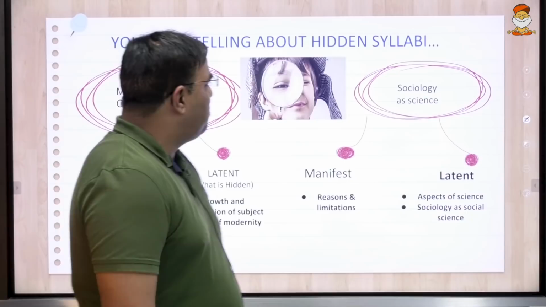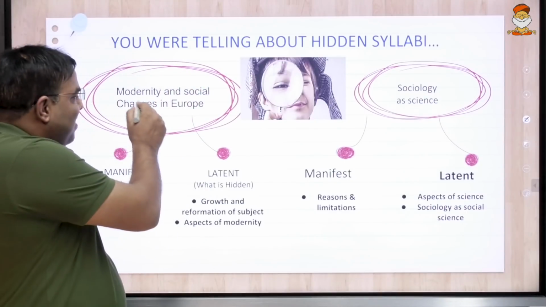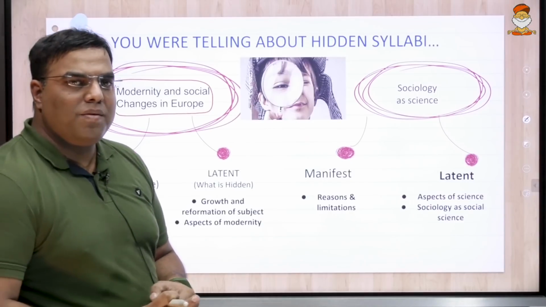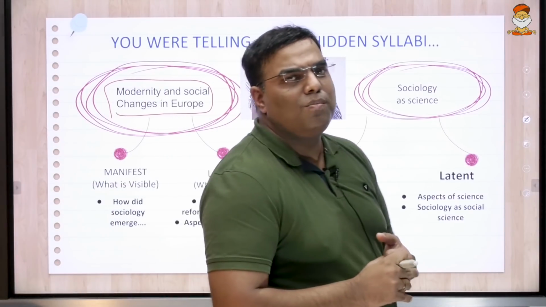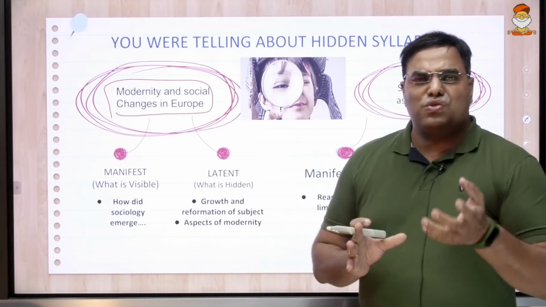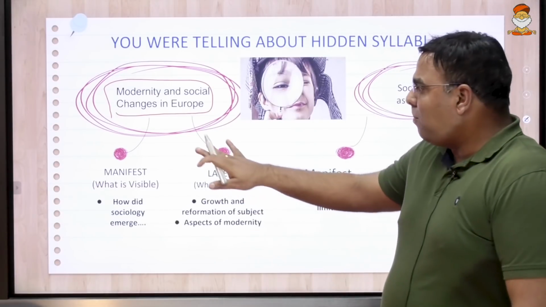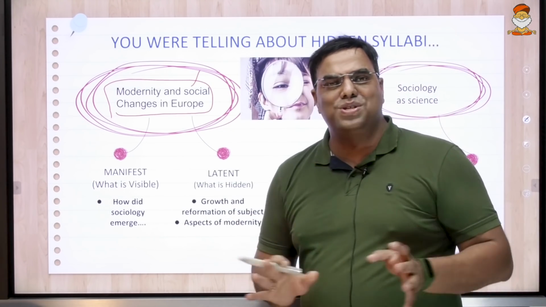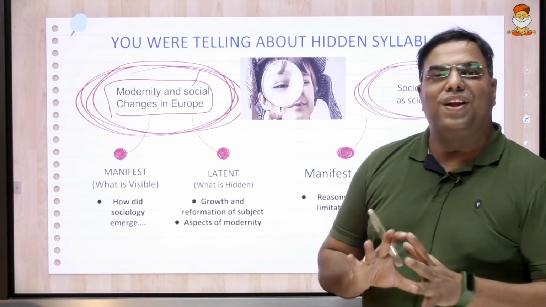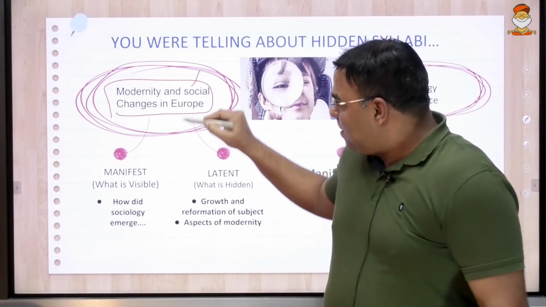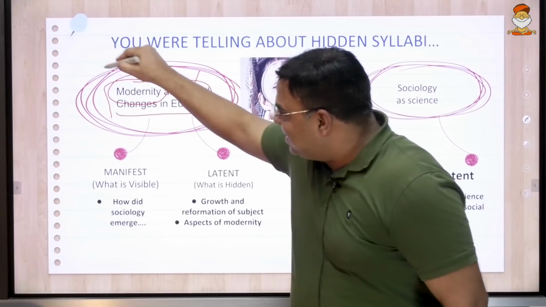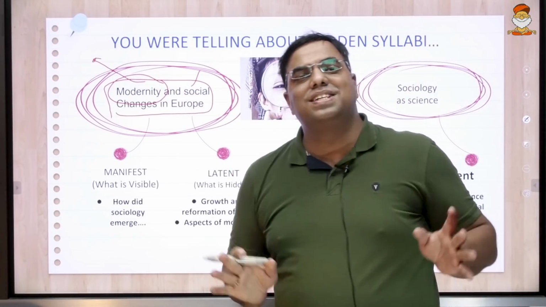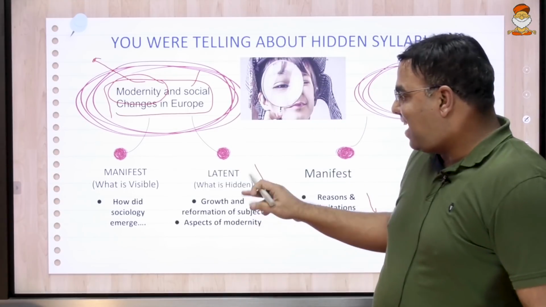Right? I was telling you about the hidden syllabi. A lot of people read this chapter, they read little about enlightenment. Most of you who are doing self-study, you know that there are a lot of sources on the net. The problem is, they are studying what are the social changes in Europe, what is revolution, what is Renaissance, what is French Revolution and everything. The main thing is, they are forgetting this. If this word is in the syllabi, there are dimensions that will be asked in the UPSC, right?